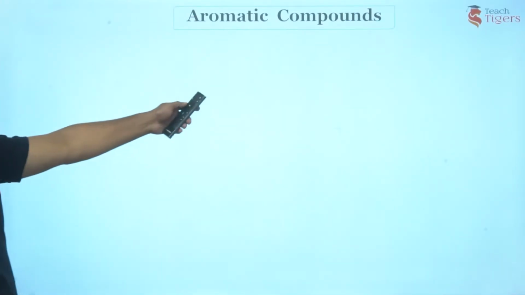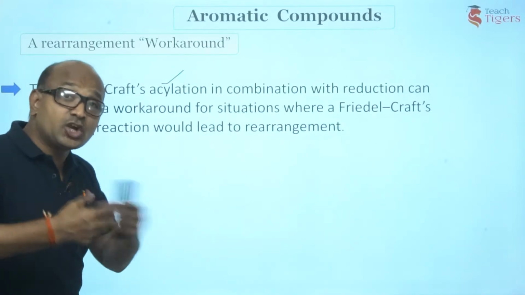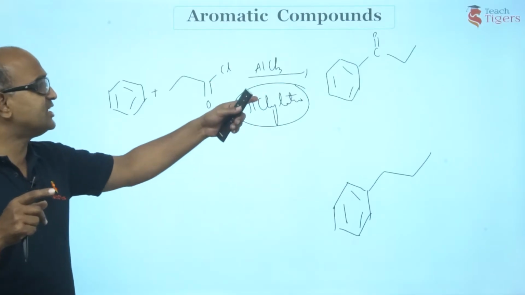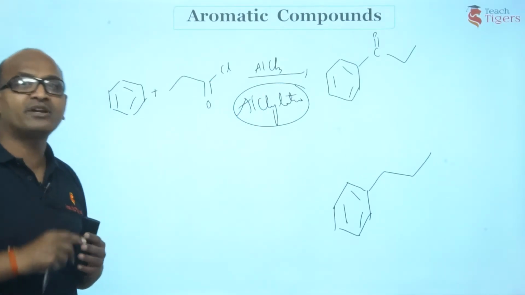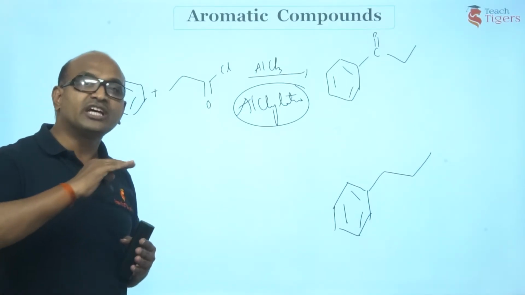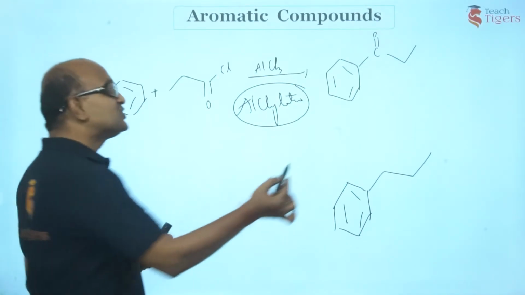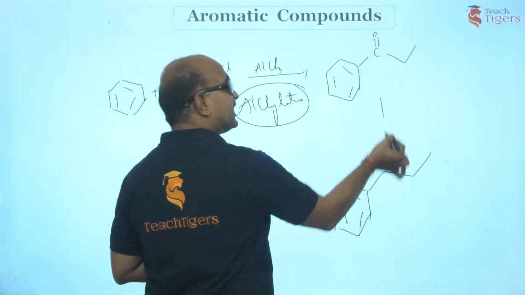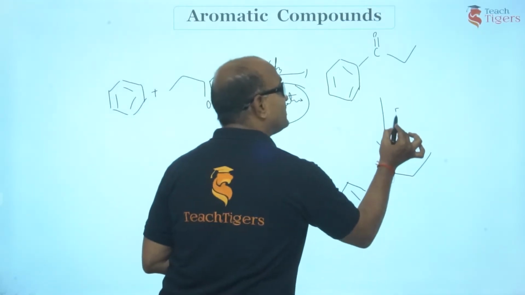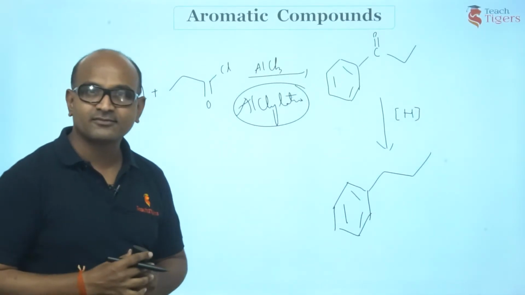But what does this statement say? Friedel-Crafts acylation in combination with reduction. So first I have performed acylation, now I am going to perform reduction. What do you mean by reduction? This is the process of removal of oxygen or addition of hydrogen. So I reduce this compound. In organic chemistry, we show the process of reduction with this H. Am I right?